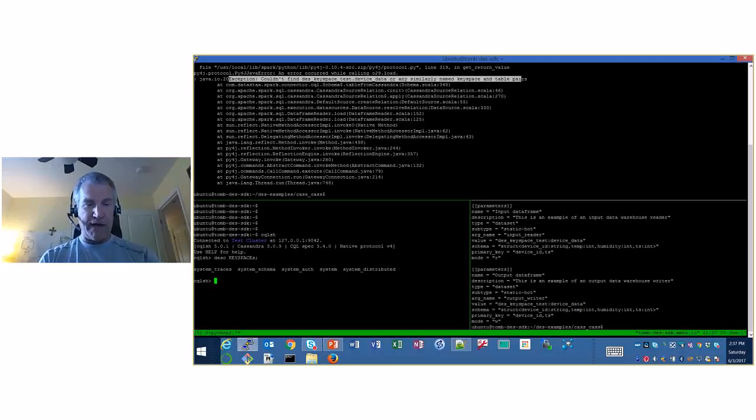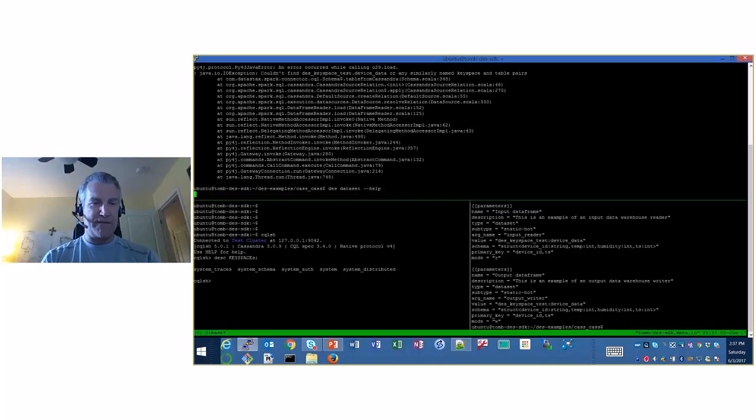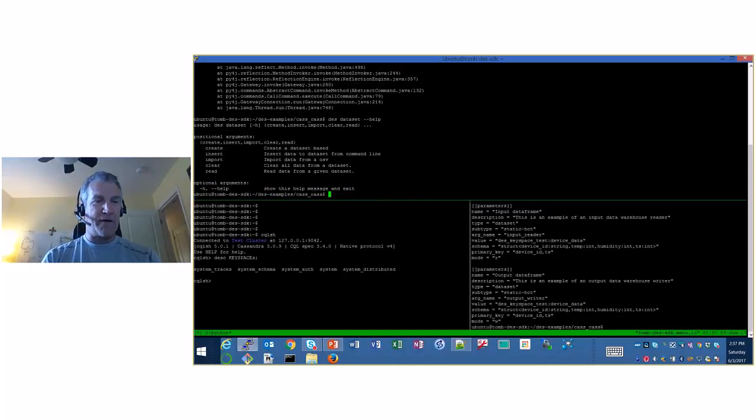The best and easiest way to fix this is to use one of the DES commands. DES data set help. Look at that, we got a create command. So let's do that. DES data set create. What is it? Oh, we just do a dash help on it.